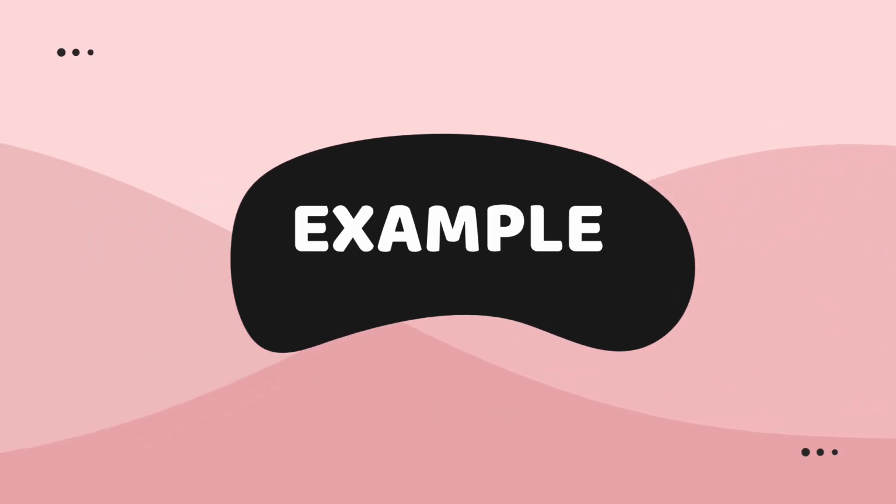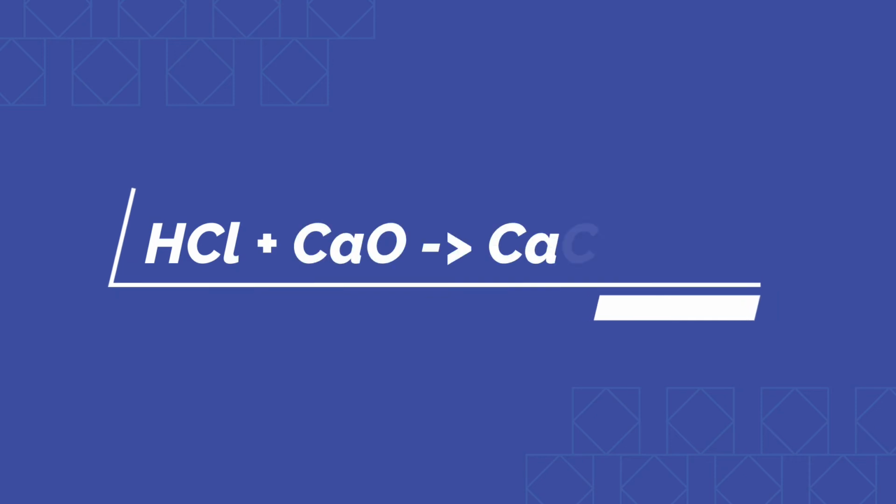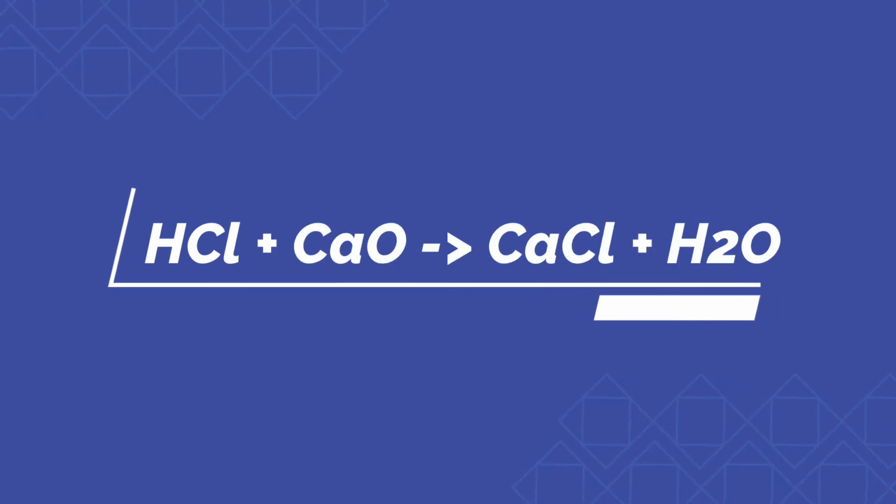Hydrochloric acid as the acid, and the metal oxide, let it be calcium oxide. Whenever they both react with each other, they will form calcium chloride, which is the salt produced, and water will also be produced. So this was all about the reaction of metallic oxides with the acid.